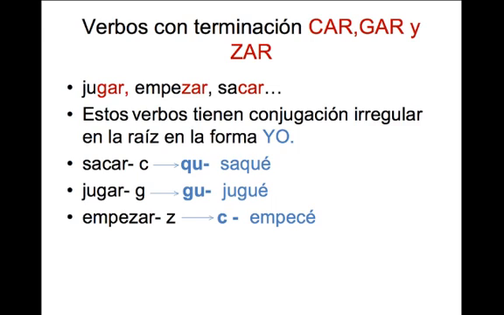Jugar becomes jugué with a GU. Again, we want to keep the hard G sound. And empezar, the Z changes to a C, just because that's a rule in Spanish. You can't have a Z next to an E. So don't forget, these are just in the yo form. And you always, of course, have to have that accent on the E as well.